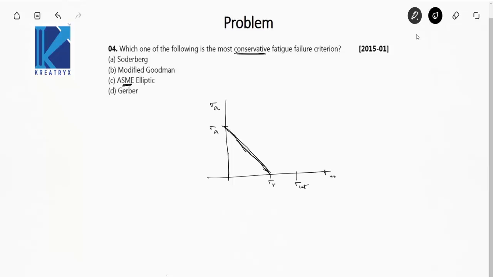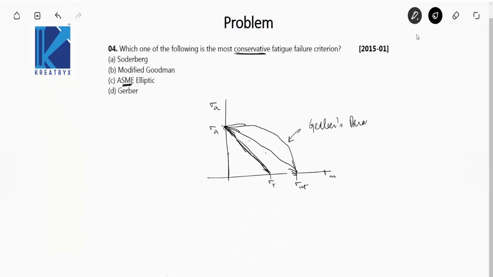This is a straight line, and this is also a straight line. I hope you get my point. This is a straight line, and this is the parabola. This is our Gerber's parabola.